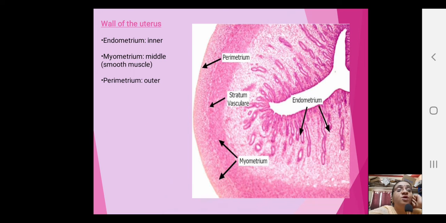Now children, the wall of the uterus, most importantly. The wall of the uterus has three main layers. The outermost layer is the perimetrium, then the middle layer is the myometrium, which is muscular, and the innermost layer is the endometrium, whose thickness we were speaking about till now. Endometrial thickness varies depending on the time of the menstrual cycle. From 1 to 28 days, the thickness is not constant.